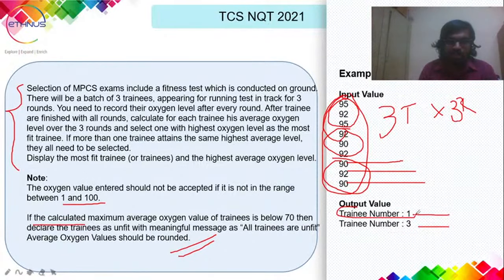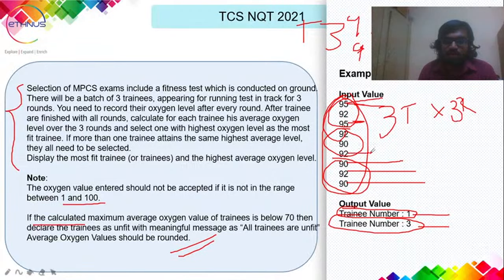So there are two outputs when both trainees 1 and 3 have equal average oxygen levels. Here we can see trainee 1 has values 95, 92 and 90, whereas trainee 3 has the values 95, 92 and 90.